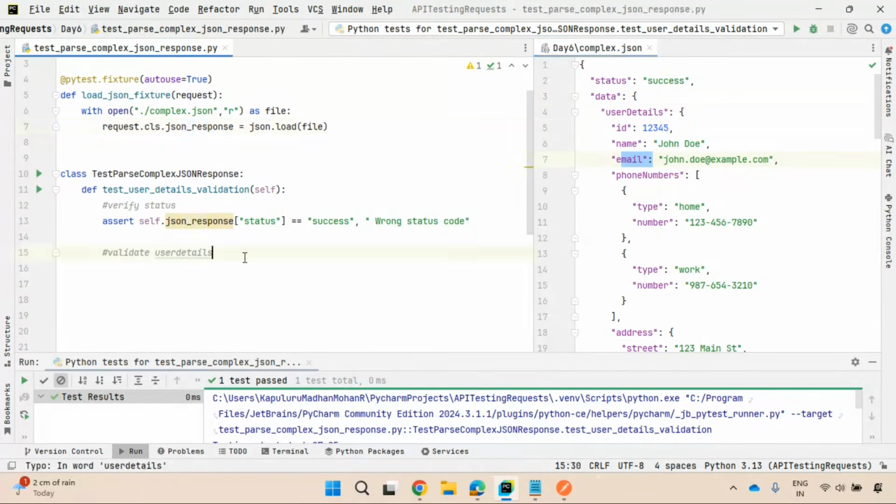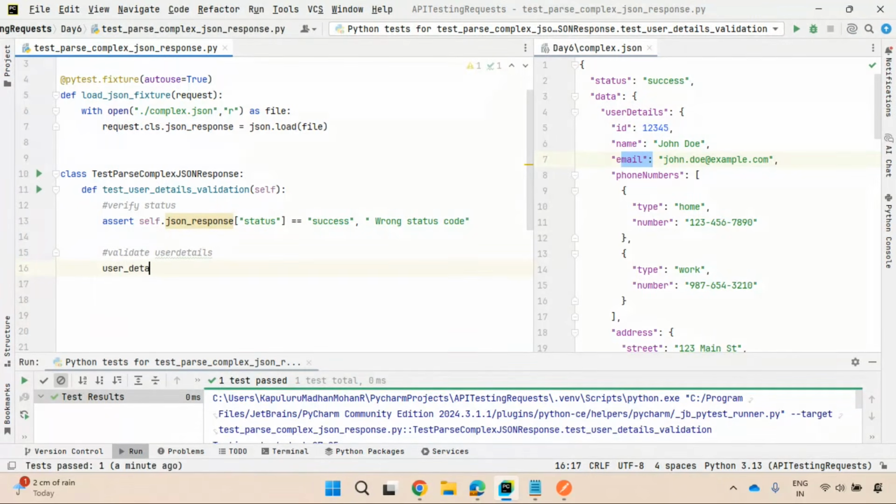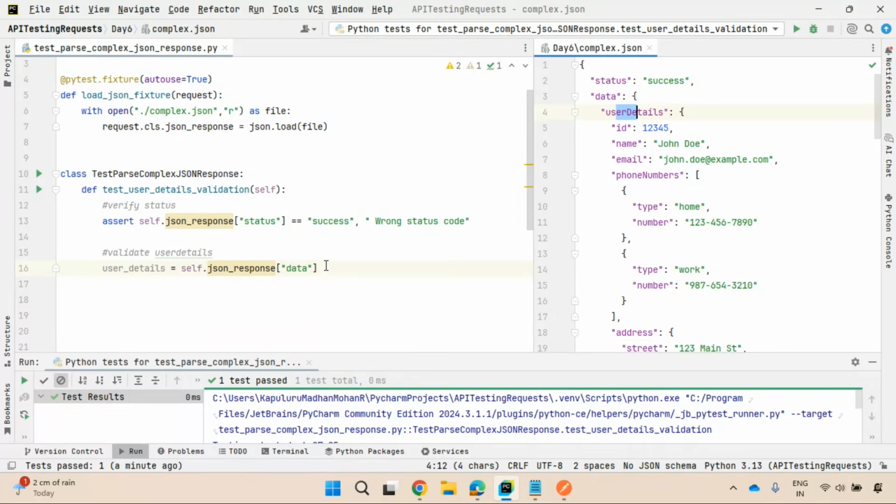So what I'll be doing, I'll be defining a simple variable, user details. So I need to extract user details. That means in this JSON response, I have this JSON response. This JSON response is having data, right? So in the data, you have this user details. I'll capture this user details. That's it.